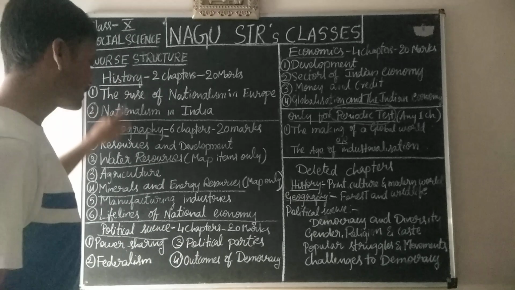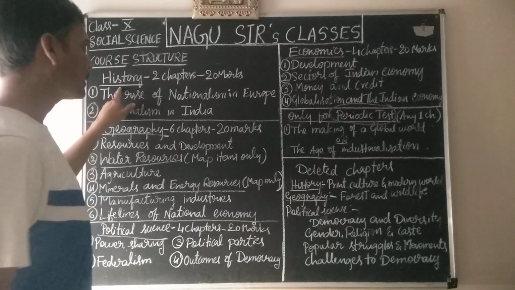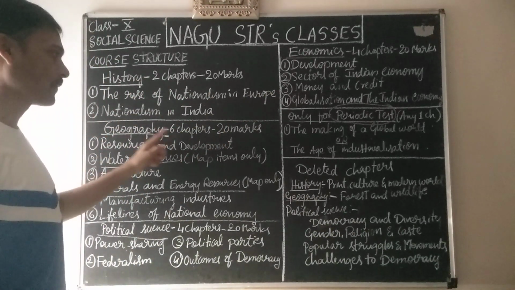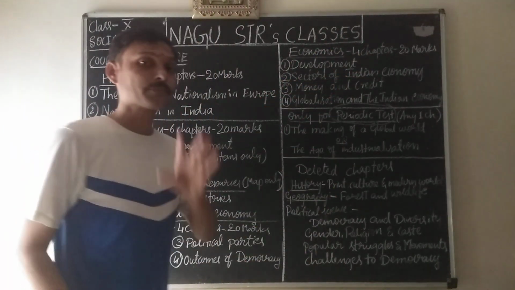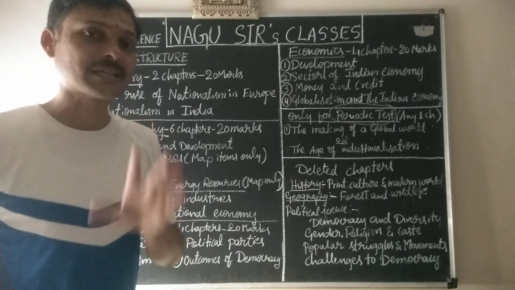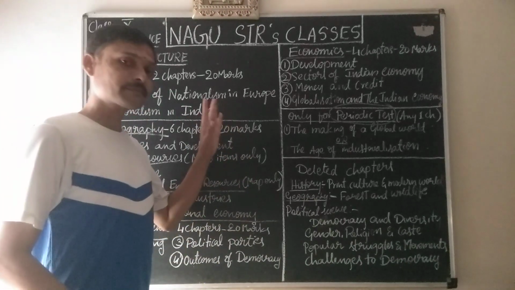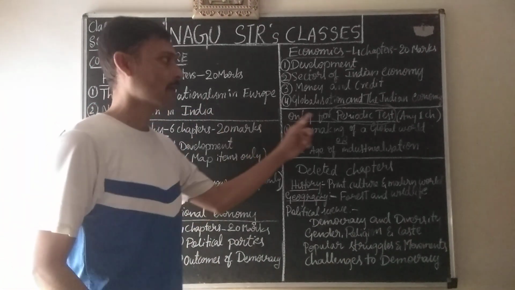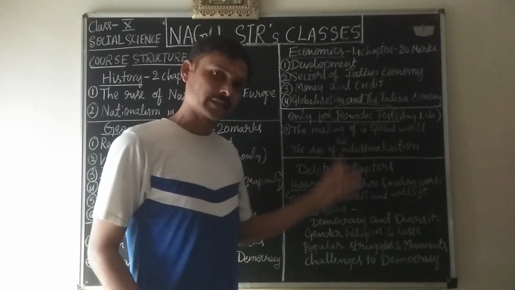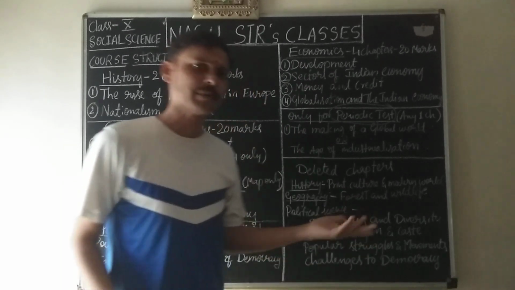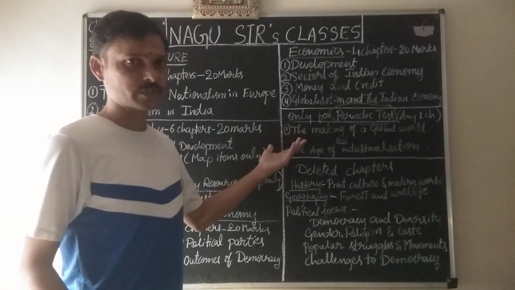Remember: history 2 chapters, geography 6 chapters, political science 4 chapters, economics 4 chapters. Totally 16 chapters you are going to study for the annual examination. And among these 2, any one chapter you will study for periodic test. It may be in any periodic test, they may give any one of these 2 chapters.